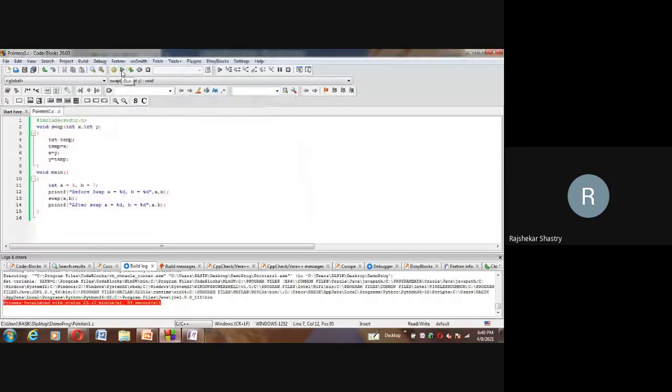That is the problem with call by value. What we understand is that if, from a function, you want to manipulate the variables of another function, here the caller and callee, if the callee wants to modify the contents of the caller's memory, then call by value will not work.